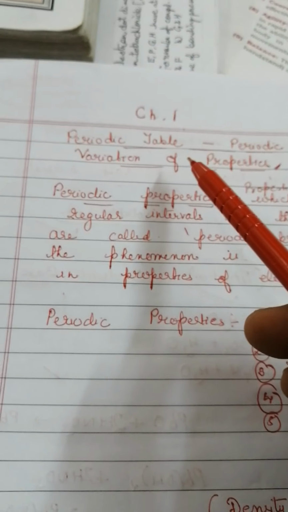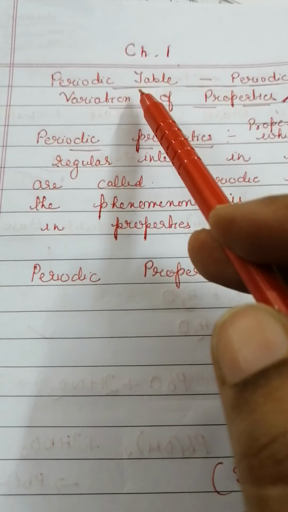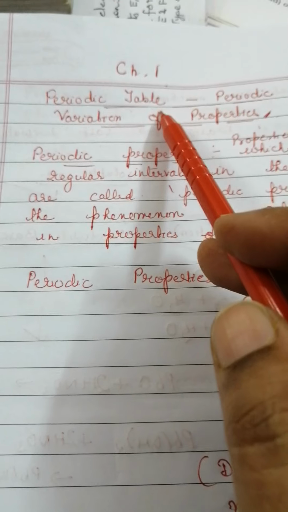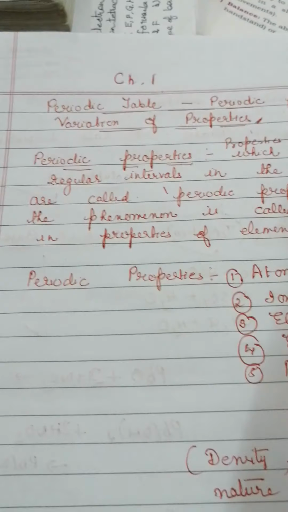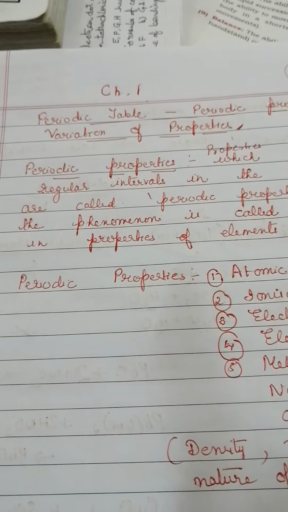Morning, students. We are going to start with the first chapter today, that is periodic table. And in this we are going to talk about the periodic trends, that is how the periodic properties change across a period and down a group.